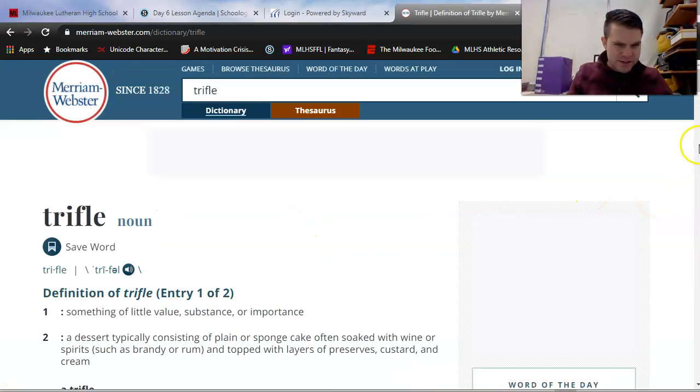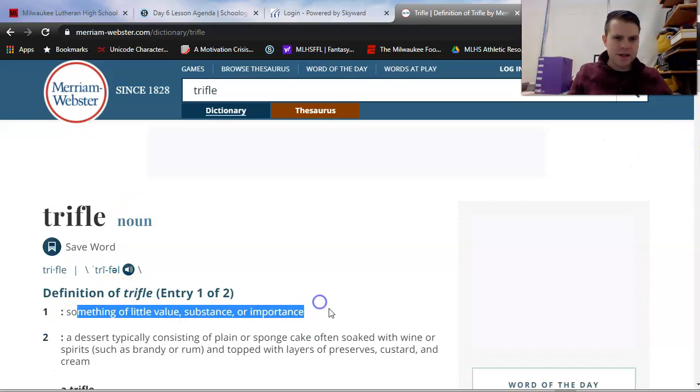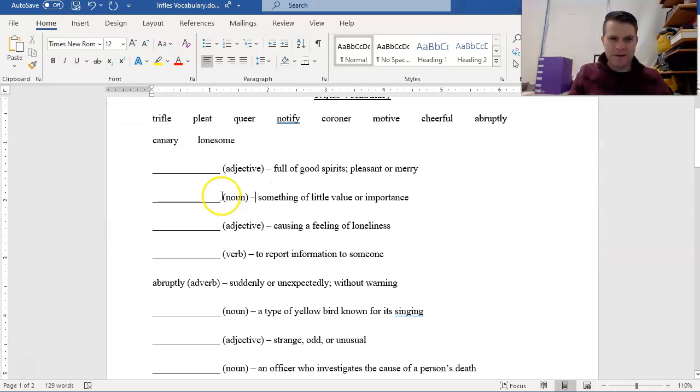Trifle, and let's see, it says that it's a noun, nice. Something of little value, substance, or importance. It's also a type of dessert, but we're going to look at that first definition. Let's check my noun. Something of little value or importance, there it is. Trifle. Boom. Eliminate. Pleat is next.